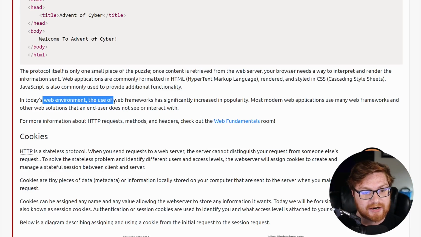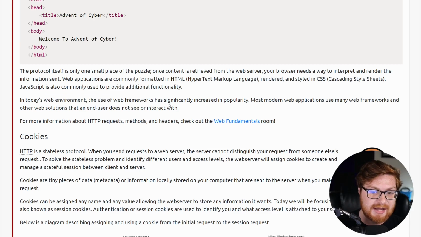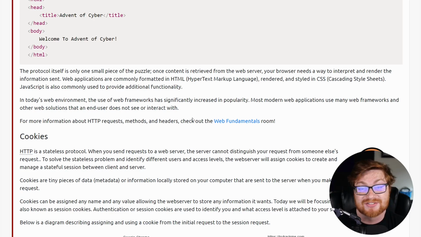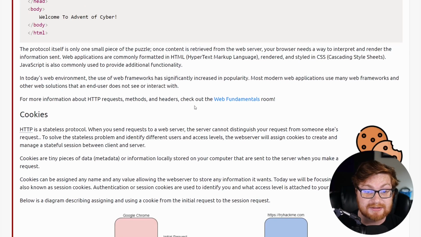In today's web environment, the use of web frameworks has significantly increased in popularity. Most modern web applications use many web frameworks and other web solutions that an end user doesn't even have to see or interact with. Now that could be Ruby on Rails, that could be Laravel, that could be Django, that could be Flask, that could be Express, right, for the Node JavaScript fanboys.